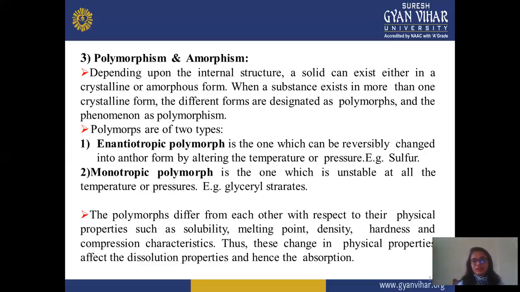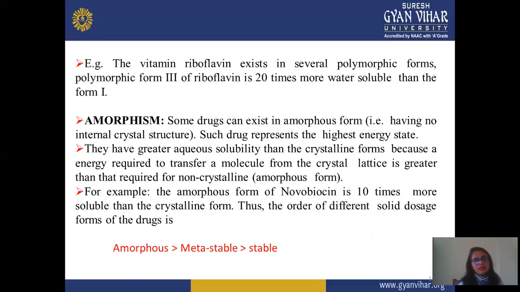melting point, density, hardness, and compression characteristics. All these are factors which are also responsible for affecting the absorption rate or the selection of the polymorph. This change in physical property affects the dissolution property and hence the absorption. Example: the vitamin riboflavin exists in several polymorphic forms. Polymorph form 3 of riboflavin is 20 times more soluble than form 1. Suppose riboflavin has 3 types, and the third is water soluble and shows more effect, approximately 20 times more.